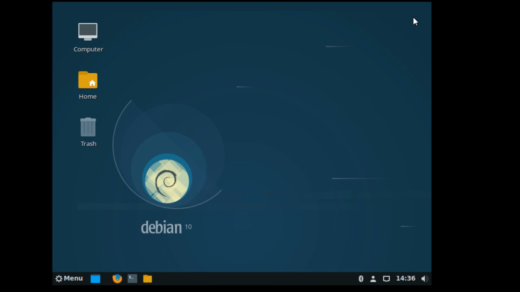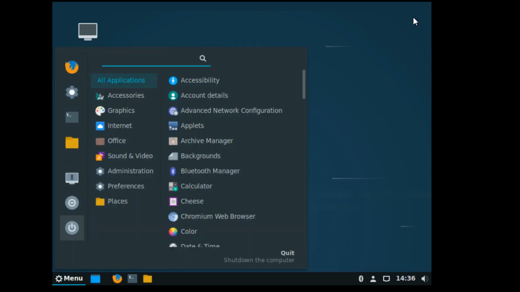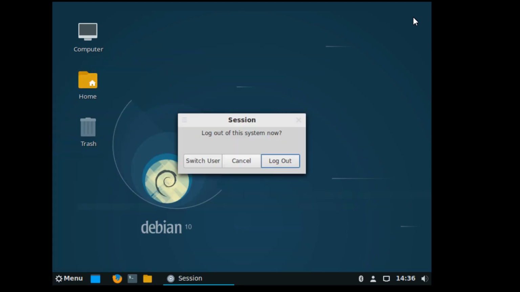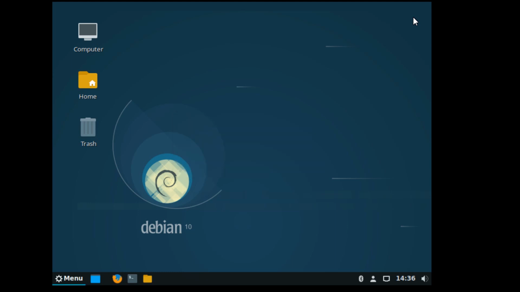Now again I will show you the other options. Now you can see switch user, cancel and log out. Now I will show you the shutdown option.